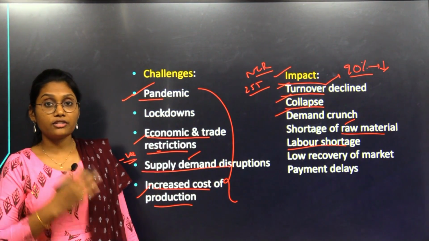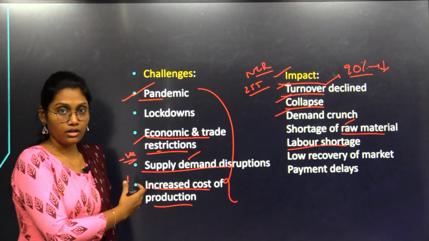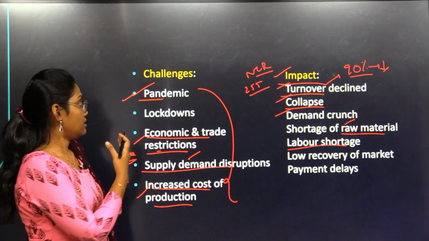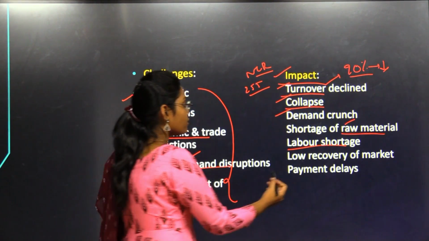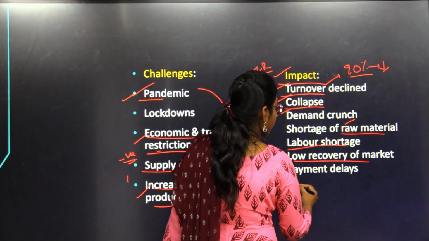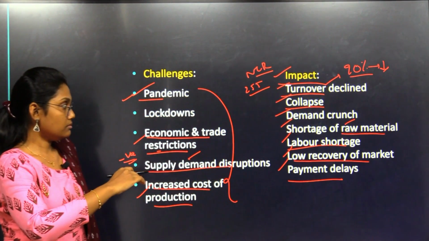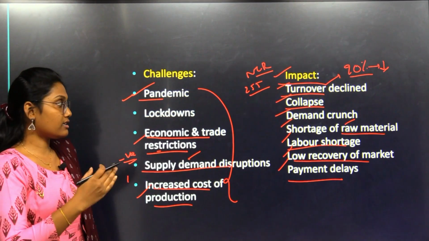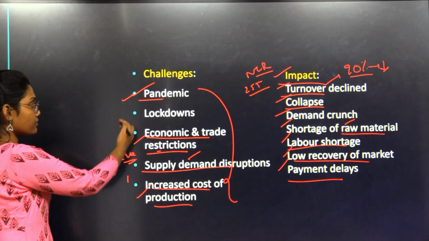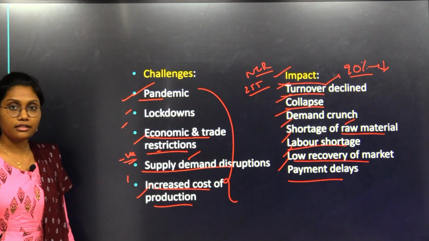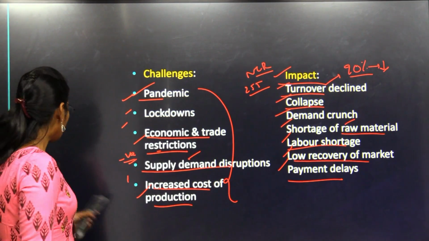That was also a big factor for the slowdown of these MSMEs, along with low recovery of market and payment delays. All were extended scenarios that happened because of the economic crisis and the pandemic.